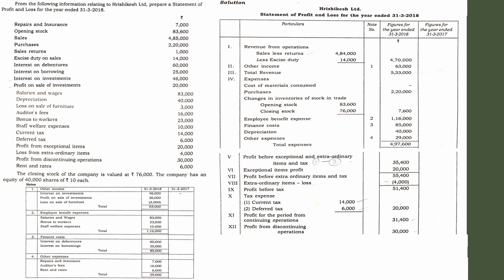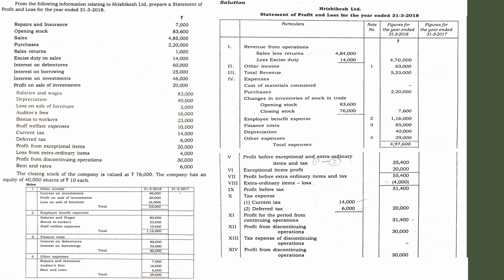Since there are no such items, we can go for tax, but make sure whether there is any tax relating to discontinued operation, because whenever there is an operation there will be tax. Since there is no information regarding tax on discontinued operation, let it be blank. We can go for the next one. So profit from discontinuing operation, you will get 30,000. From that you have to deduct tax expenses, so you will get again 30,000. That is the difference. There is not much confusion.